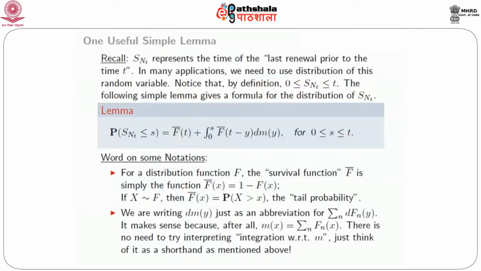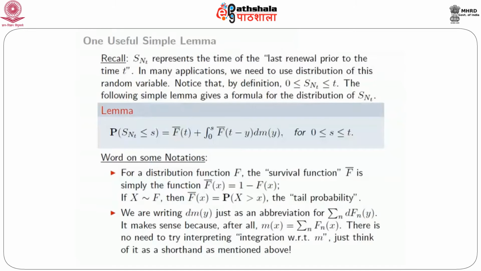So what is its value for any s between 0 and t? The probability that S_{N_t} is less than or equal to s is, first of all, F bar of t, which is the survival function 1 minus F(t), plus the integral from 0 to s of F bar of (t minus y) dM(y).